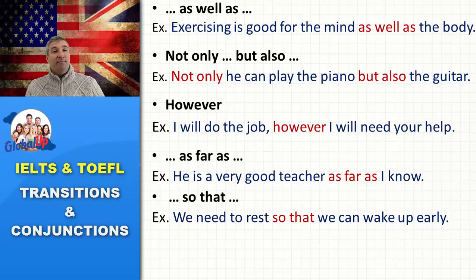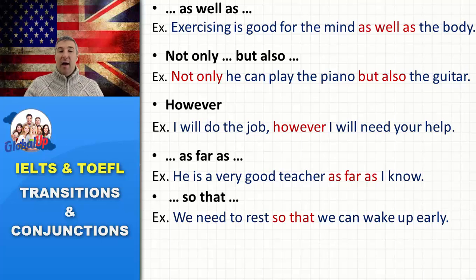We can wake up early tomorrow, for example. So we need to rest right now so that we can wake up early tomorrow morning. Okay, so it is used to express a purpose, right? An objective, a goal. In order to is interchangeable.